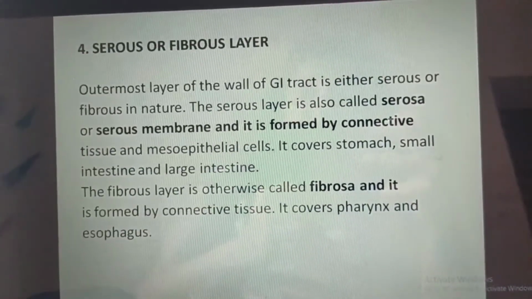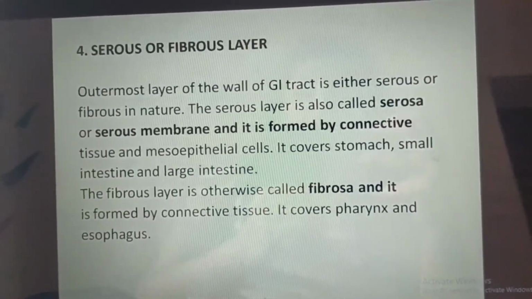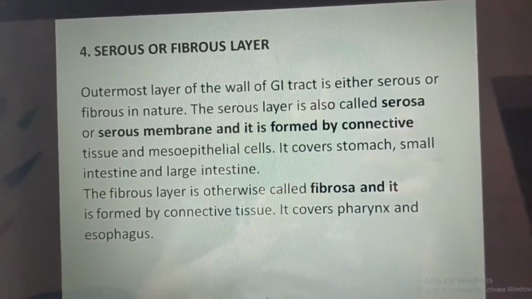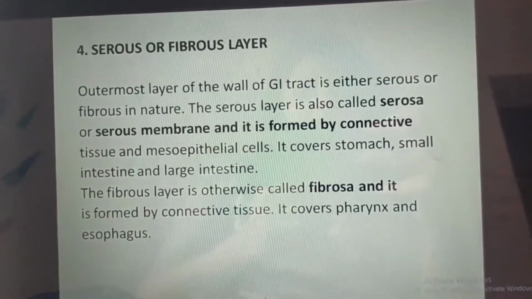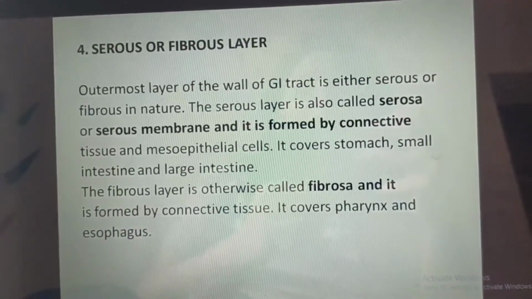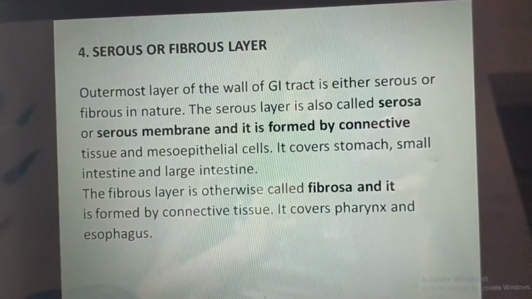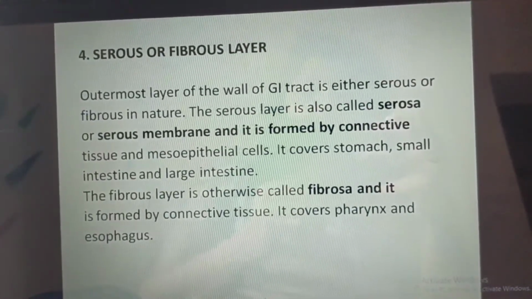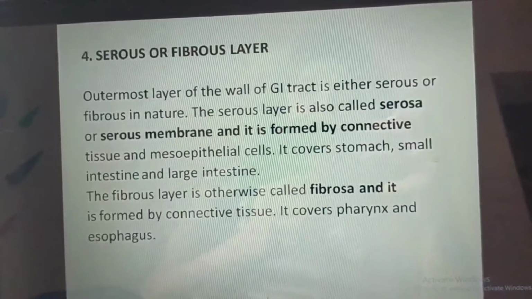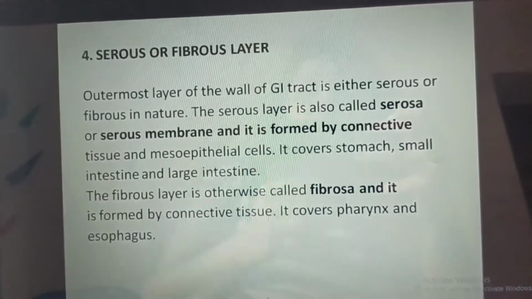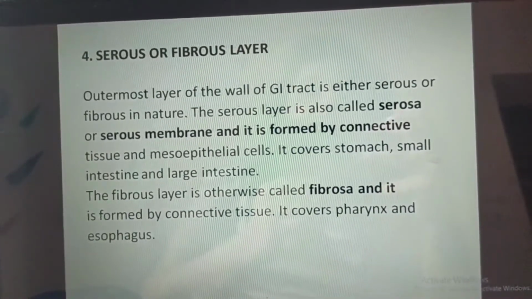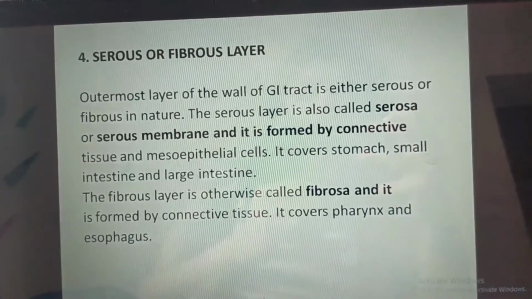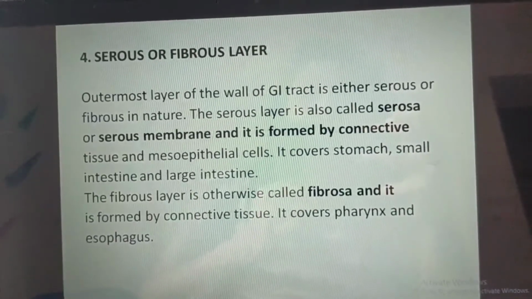Fourth layer is the serous or fibrous layer. The outermost layer of the wall of the GI tract is either serous or fibrous in nature. The serous layer is also called serosa or serous membrane, and it is formed by connective tissue and mesoepithelial cells. It covers the stomach, small intestine and large intestine. The fibrous layer is otherwise called the fibrosa, and it is formed by connective tissue. It covers the pharynx and esophagus.